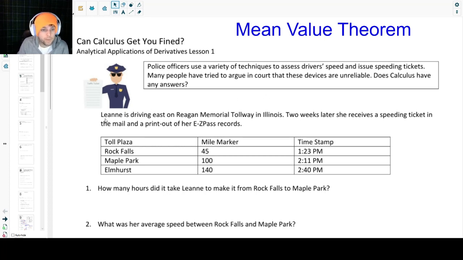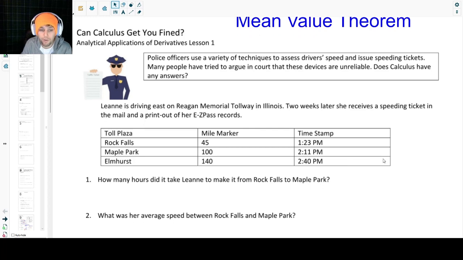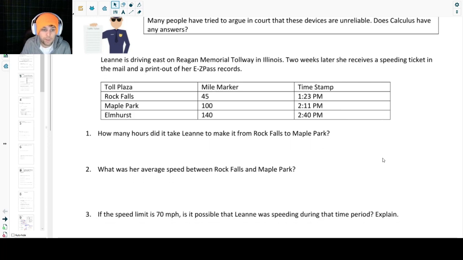So Leanne is driving east on Reagan Memorial Tollway in Illinois. Two weeks later, she receives a speeding ticket in the mail and a printout of her Easy Pass records, and you can see those right here. We have these different toll plazas, the mile marker on the highway that they're located at, and the time during which she passed through those things. So let's go ahead and try to answer some of these questions.